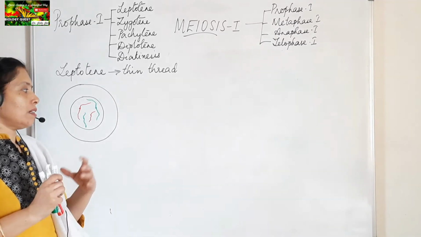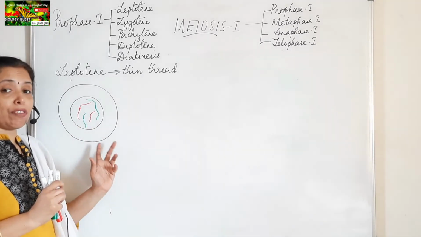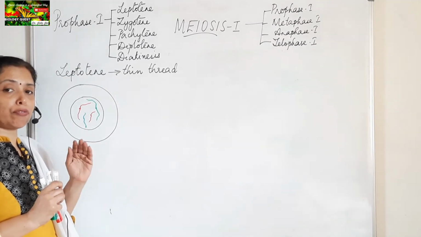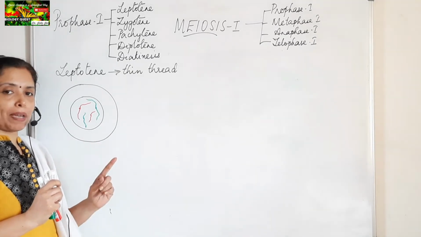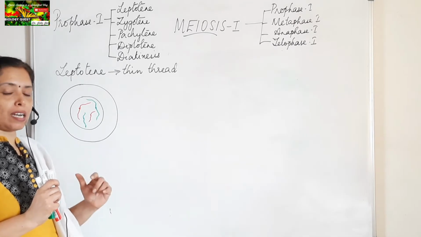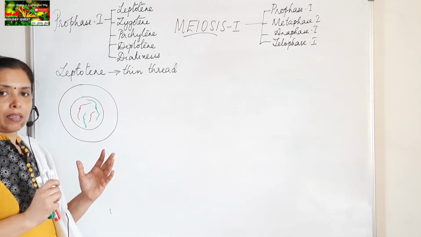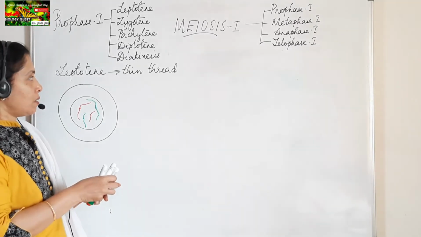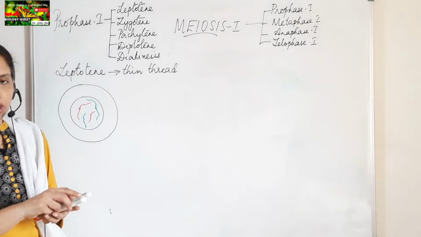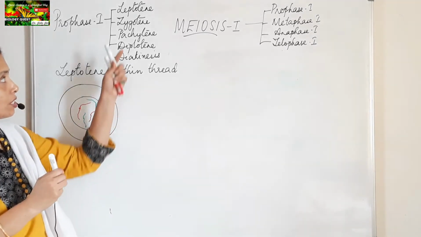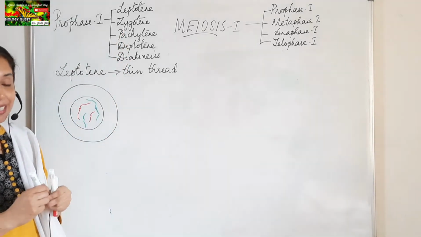Okay, and here this is a cell having 2 pairs of chromosomes. 2 pairs of chromosomes means there are 4 chromosomes, and each pair will have 1 paternal chromosome and 1 maternal chromosome. Okay, so that is the Leptotene stage. Now moving on to the next stage, second stage of Prophase-I, which is Zygotene.